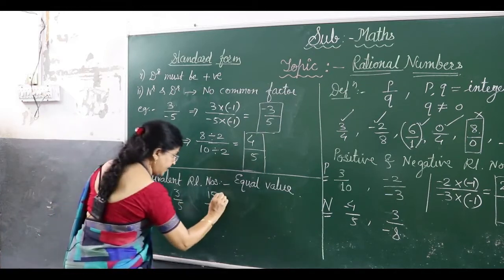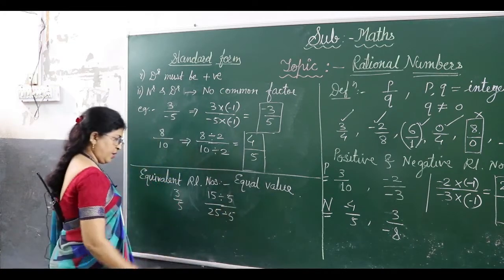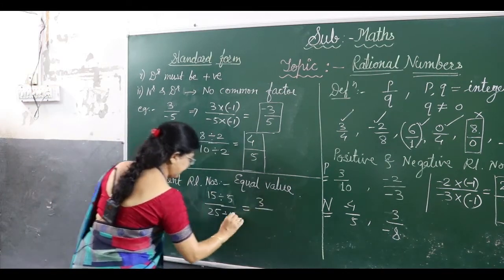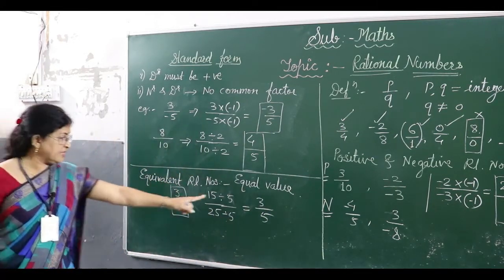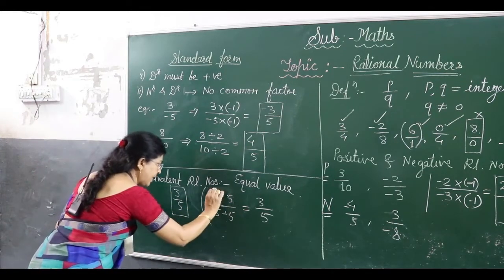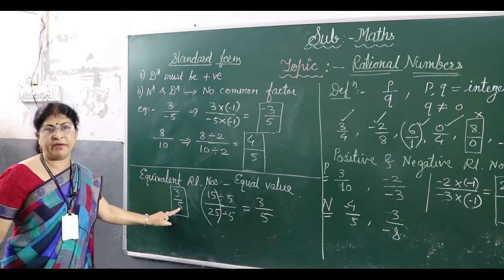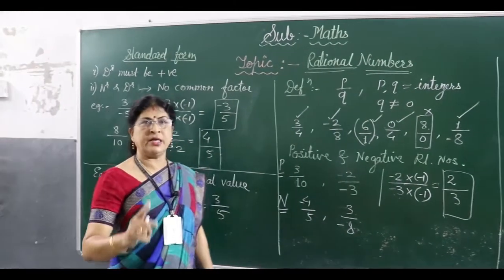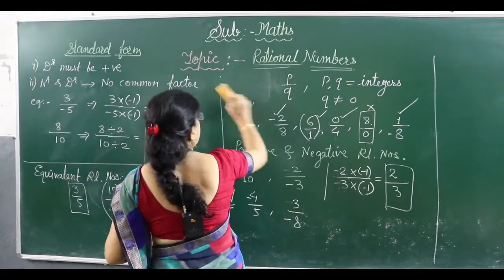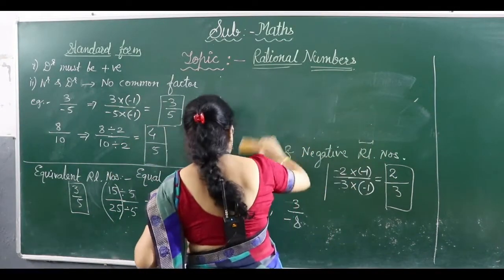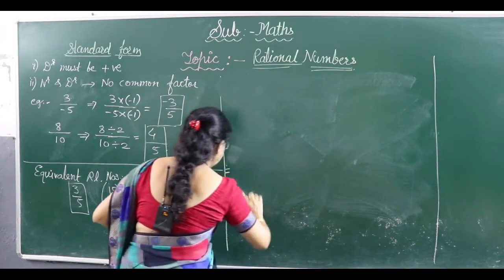How? See, if I divide this by 5 and this also by 5, what will I get? 3 and 5. I got the same original rational number, right? It means 15 upon 25 is an equivalent rational number of 3 by 5. So you can get an equivalent rational number either by multiplying the numerator and denominator by the same integer, or by dividing the numerator and denominator by the same number.